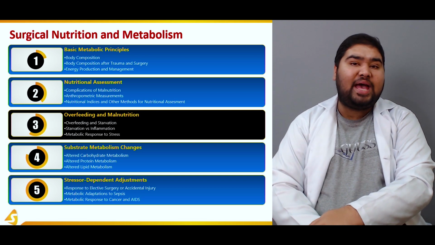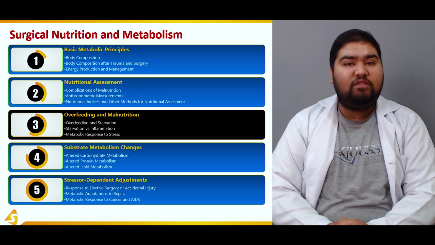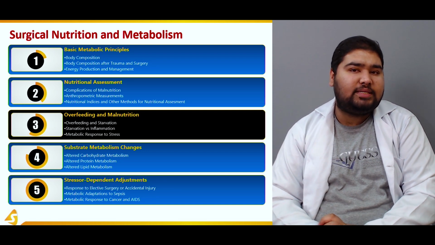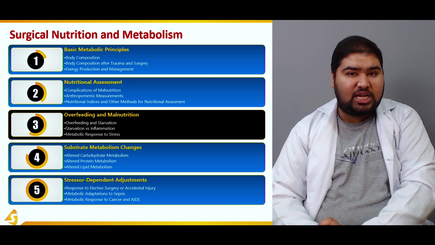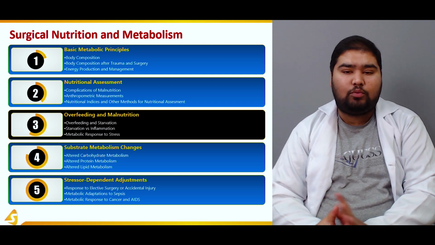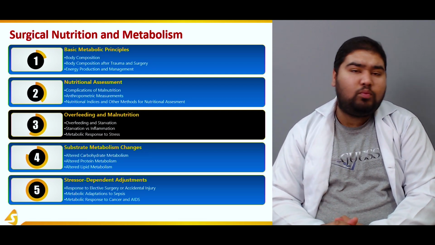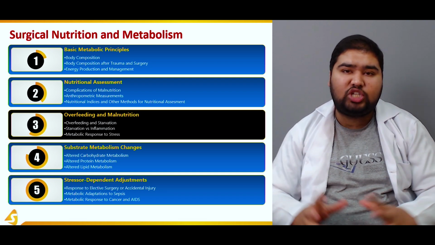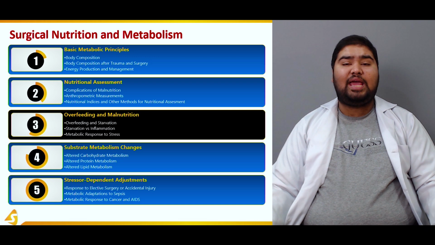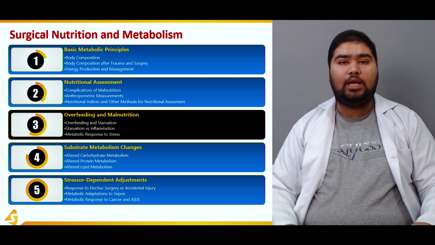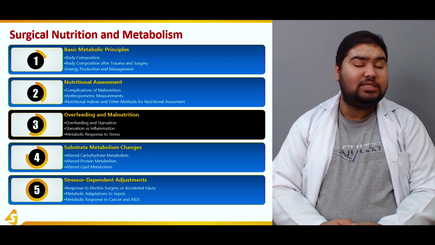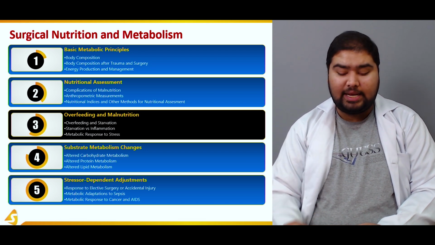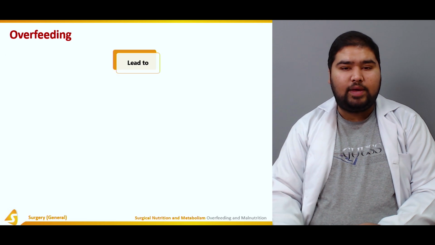Then we'll be comparing starvation with inflammation, and we'll see what are the changes that occur during starvation, what are the changes that occur during inflammation. Then we'll be comparing them. And then we'll talk about the metabolic response to stress, general stress. So we'll see if a stressor comes to the body, how does the body respond metabolically. I hope you're excited about this section. Let's get into it and keep you excited.